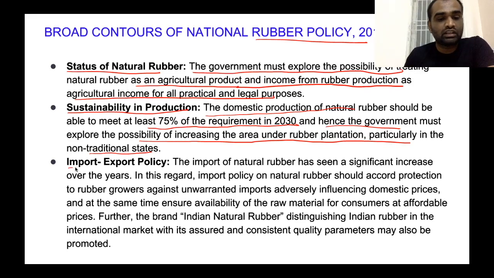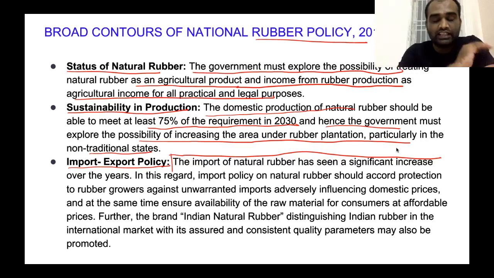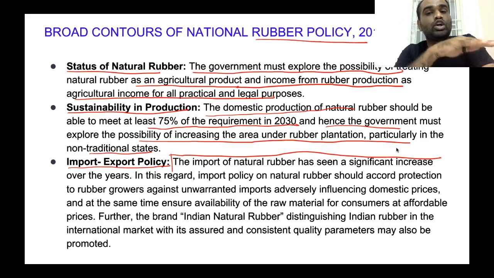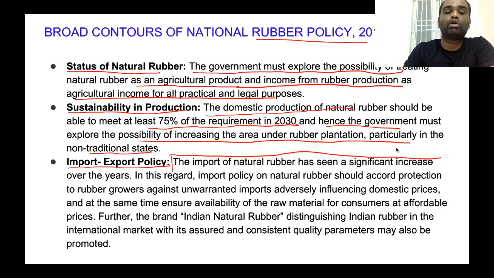Clear? That's one thing. The next facet of national rubber policy is import-export policy. The import of natural rubber has seen a significant increase over the years. In this regard, a policy has to be put out so that the import of natural rubber from other countries doesn't adversely affect domestic rubber planters. Clear? So that's a policy which needs to be further put out.